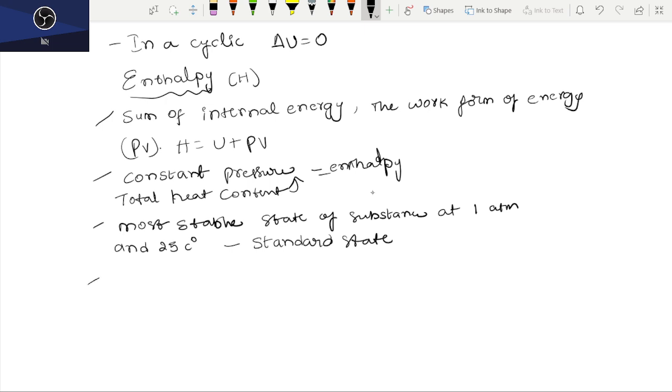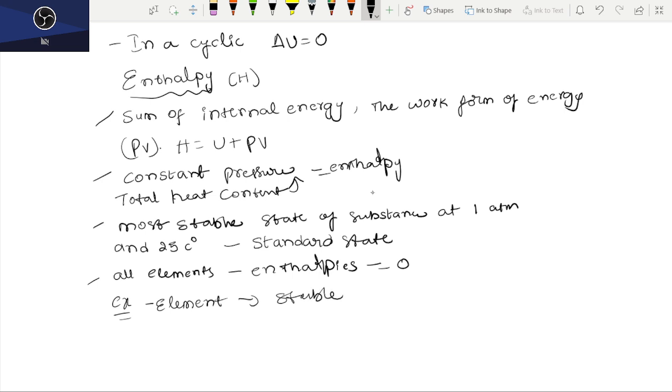The enthalpies of all elements in their standard state are taken as zero. If you take all the elements in the periodic table, their enthalpies in their natural, standard form are generally equal to 0. Now, let us take some examples. Element, stable form. All the elements are stable in nature.